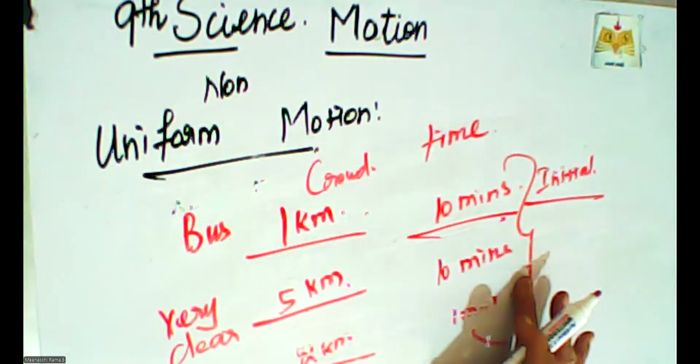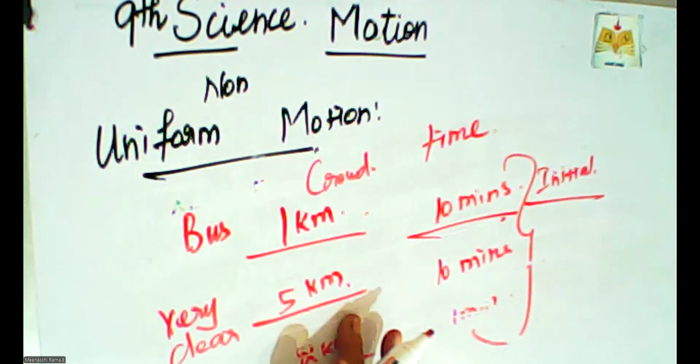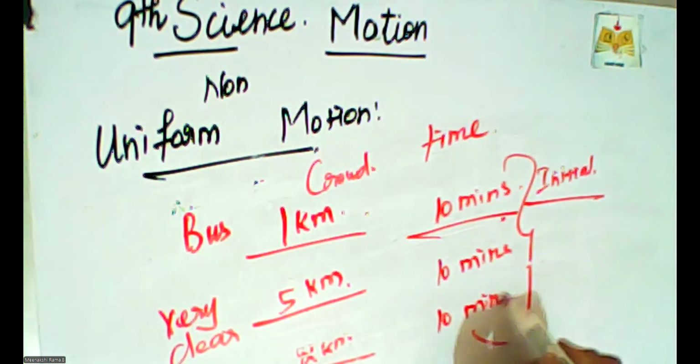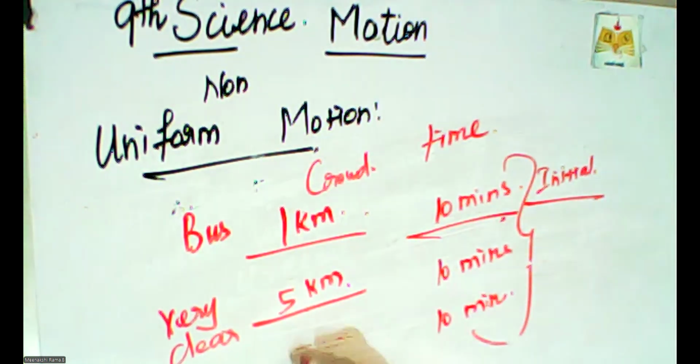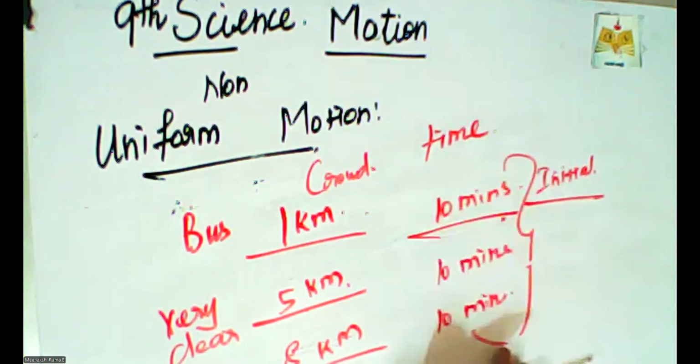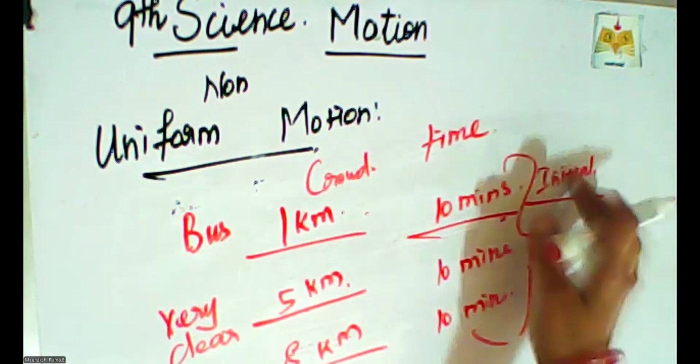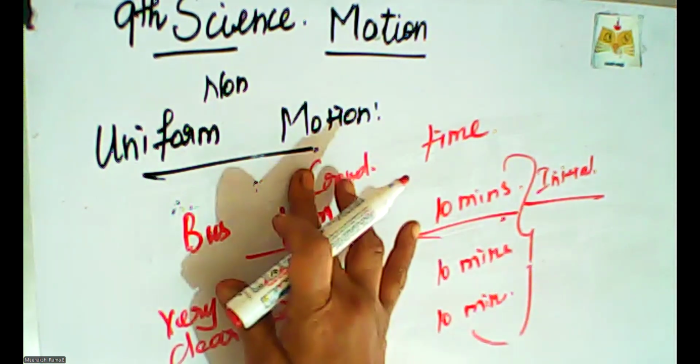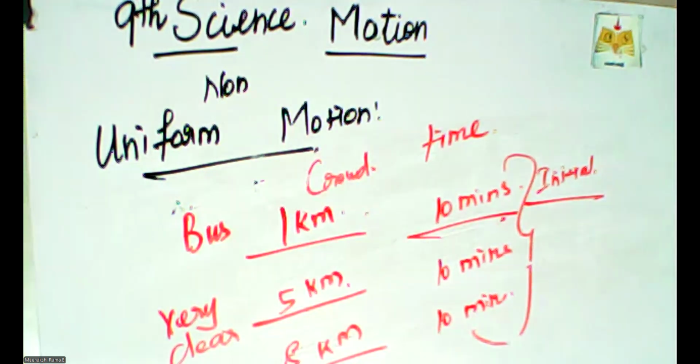In another 10 minutes it crossed 5 kilometers, and in the next 10 minutes it crossed 8 kilometers. So the timings are the same, but the distances vary. Unequal distances in equal intervals. This kind of motion is called non-uniform motion.